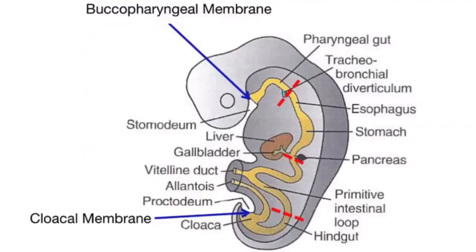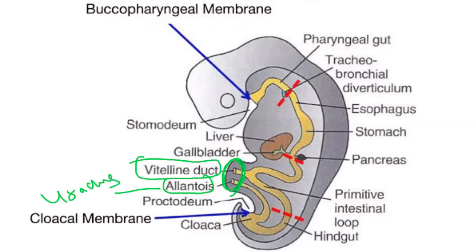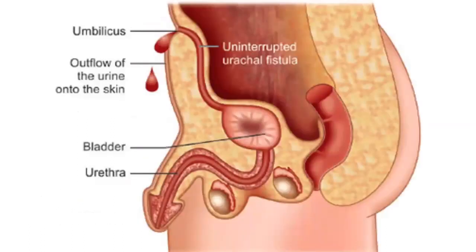So that is the connection. And you see, this is the fetus, right? Early weeks, months. You see, this is the umbilical cord, umbilical ring. Okay. You see, vitelline duct, vitello-intestinal duct, right? This is allantois. That means urachus, right? You see, this is the bladder. This is the umbilicus. You see, urachus. The bladder is connected to the umbilicus, right? Through urachus.